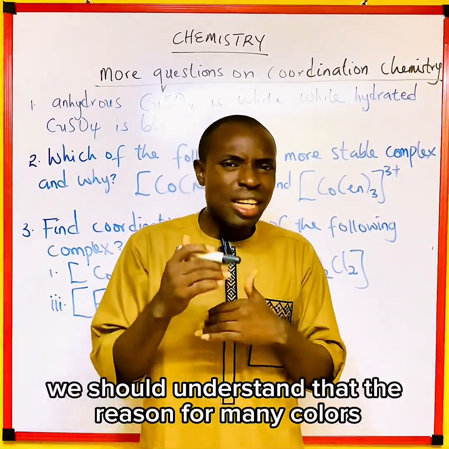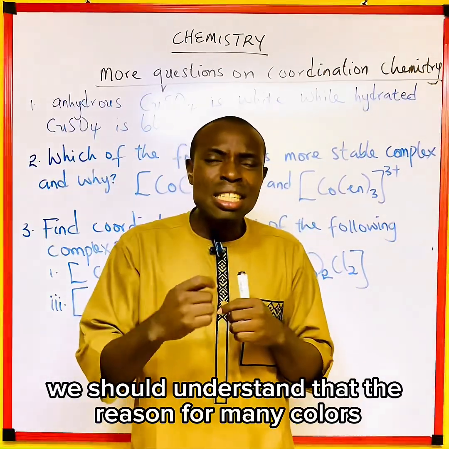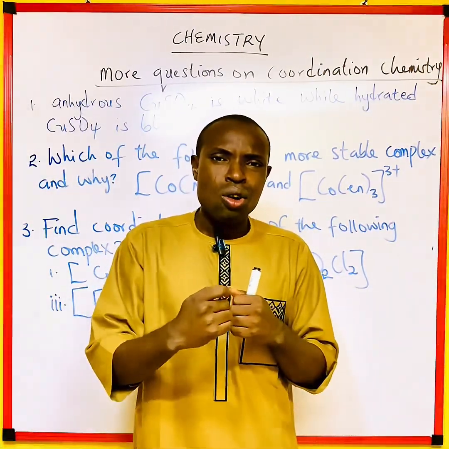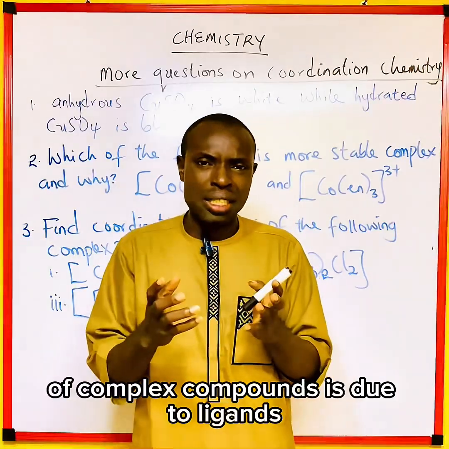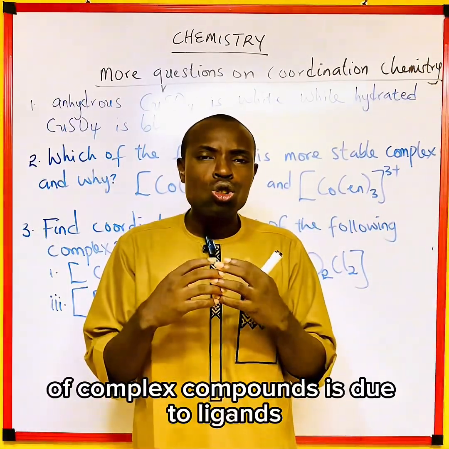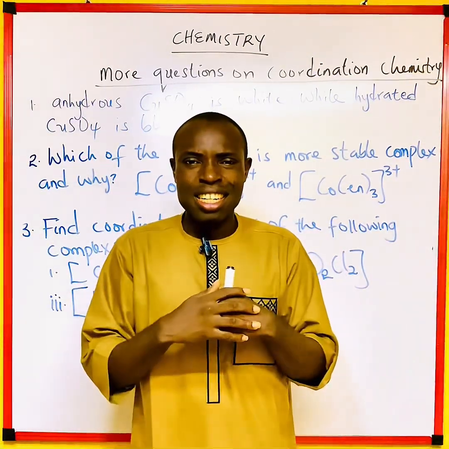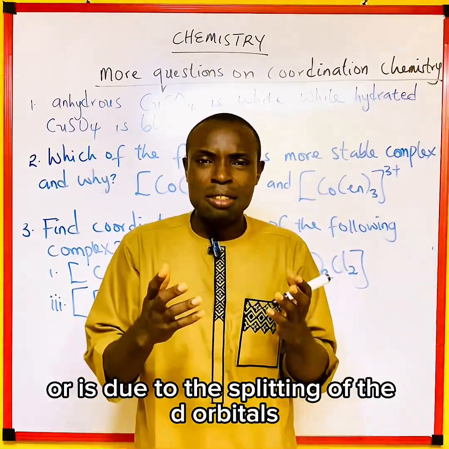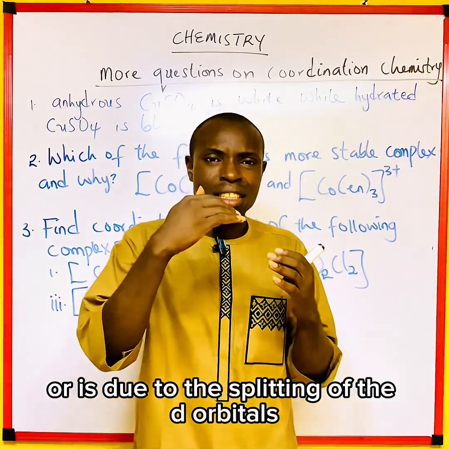The reason for the many colors of complex compounds is due to the splitting of the d orbitals.